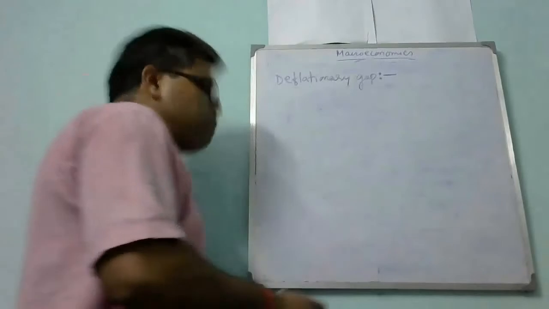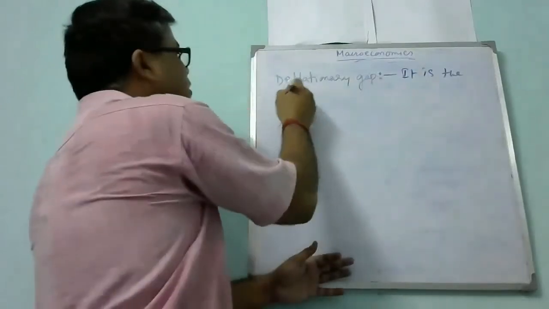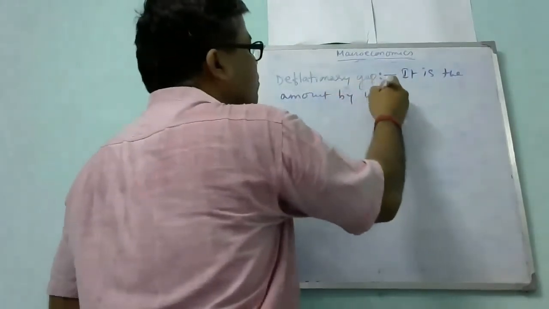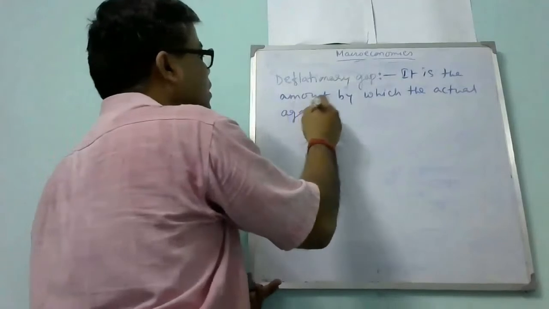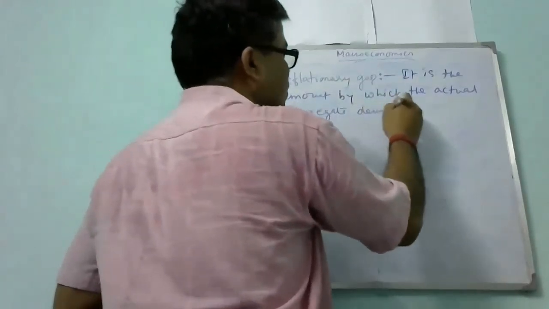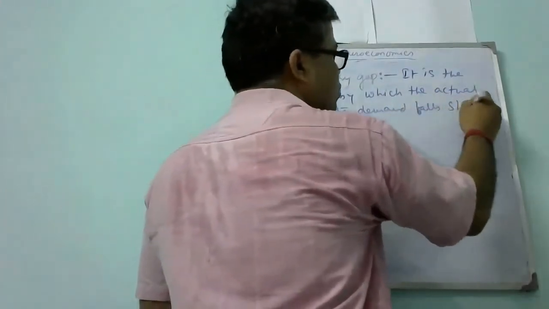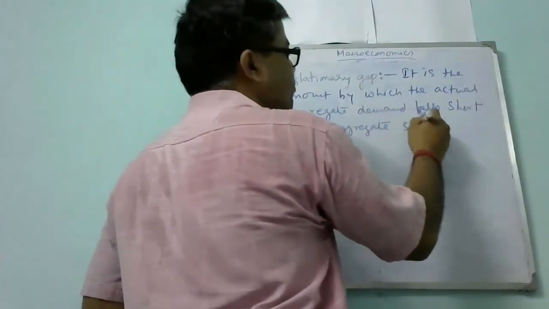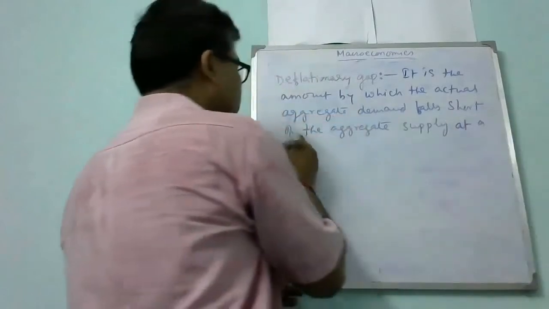Now, how will the deflation occur? So, what is the deflationary gap? If I write down the definition, it is the amount by which the actual aggregate demand falls short of the aggregate supply at the full employment level.